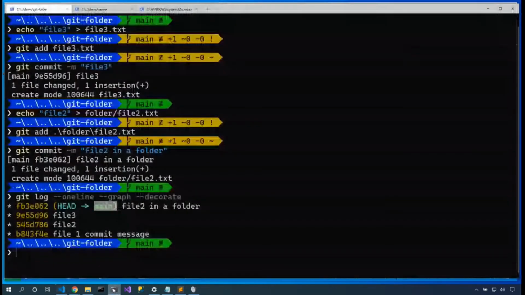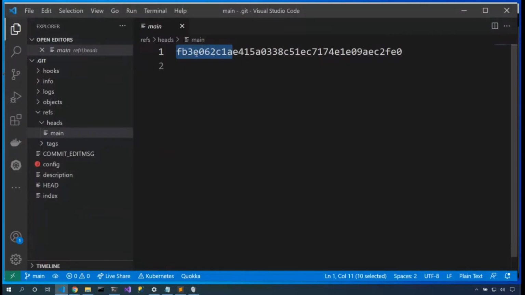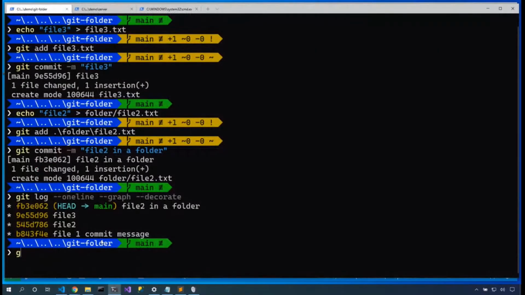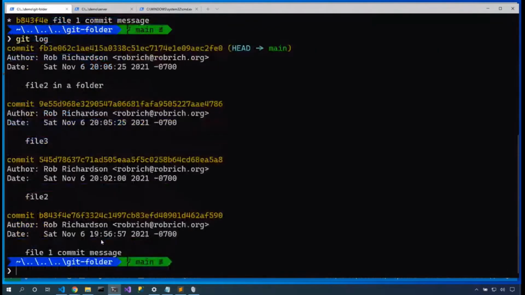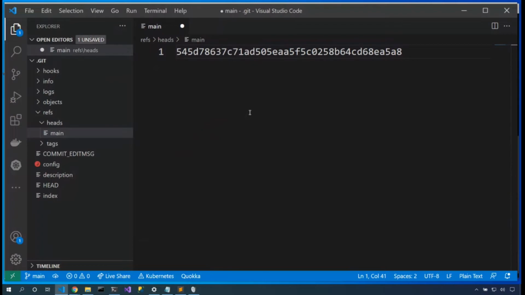FB3E06. Oh, that looks familiar. That's the commit that it's on. So if I wanted to move my main to, I don't know, right here, then I could, let me say git log. I do need the full commit for this. If I wanted to move it to this commit, I could put this commit here in this file,